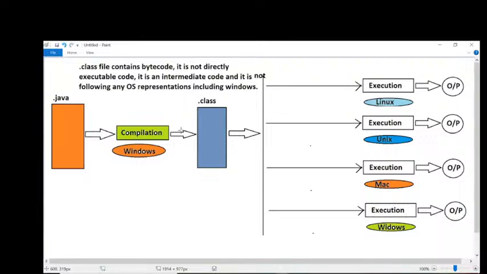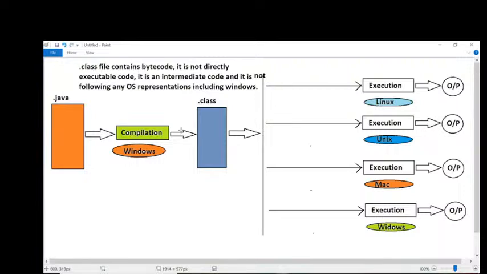Got the difference or not? As it is, if we provide this dot class file to the Linux operating system, the program will not be executed. As it is, if we provide it to Unix Linux operating system, the program will not be executed. As it is, if we provide it to the Mac operating system, the program will not be executed. Why? Because here execution is required.